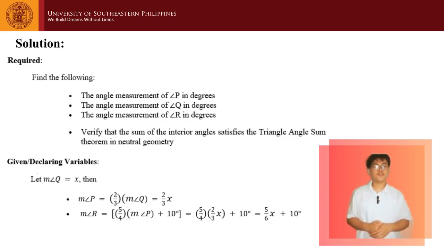We are given that the measure of angle P is equal to 2/3 multiplied by the measure of angle Q, and the measure of angle R is equal to 5/4 multiplied by the measure of angle P and then added by 10 degrees. By letting the measure of angle Q equal x, the measure of angle P will now be equal to 2/3 x, and the measure of angle R will now be equal to 5/4 multiplied by the measure of angle P, which is 2/3 x, and then added by 10 degrees. In simpler terms, it is 5/6 x plus 10 degrees.